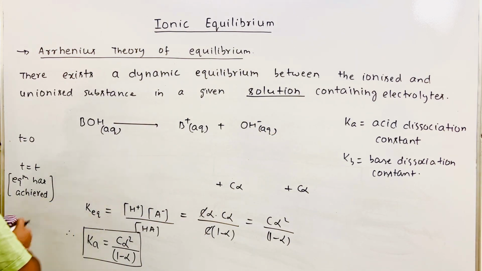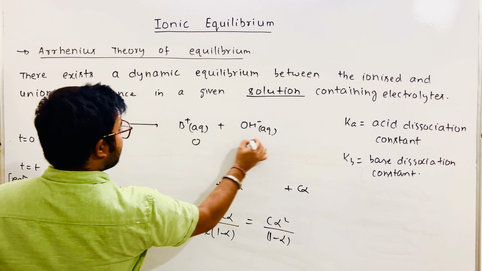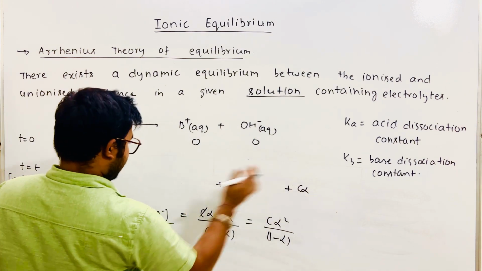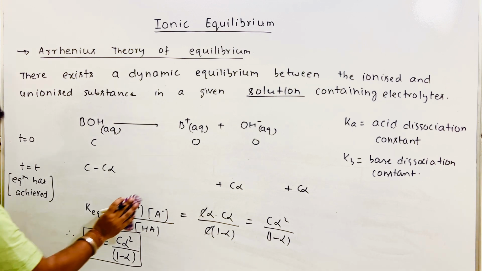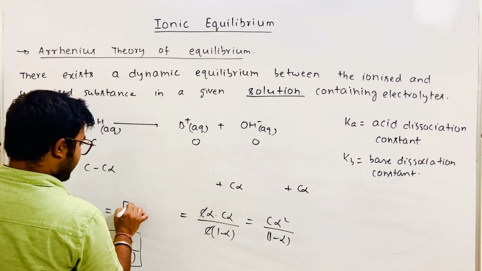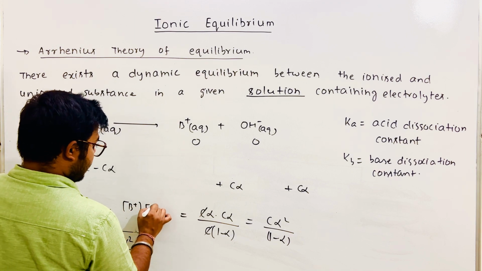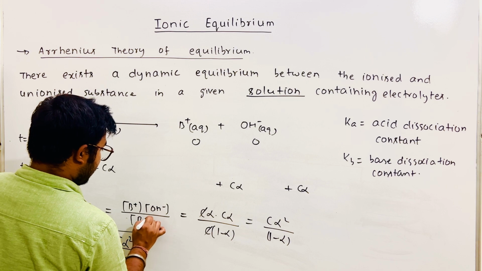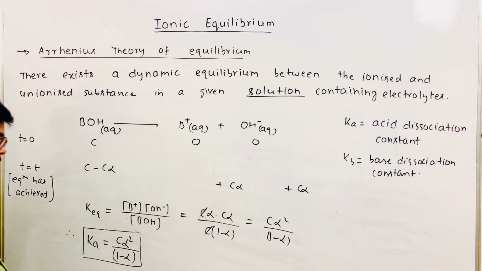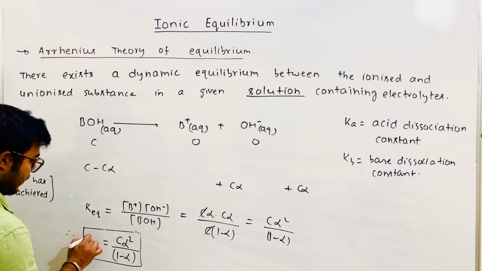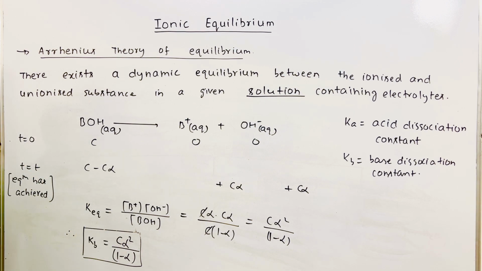Same, the concentration initially was C, 0, 0, and at equilibrium C minus C alpha, C alpha, C alpha. So the expression will change simply. It will be B plus OH minus upon the concentration of BOH, and the symbol here will be changed, it will be Kb, right? Same way you can calculate.